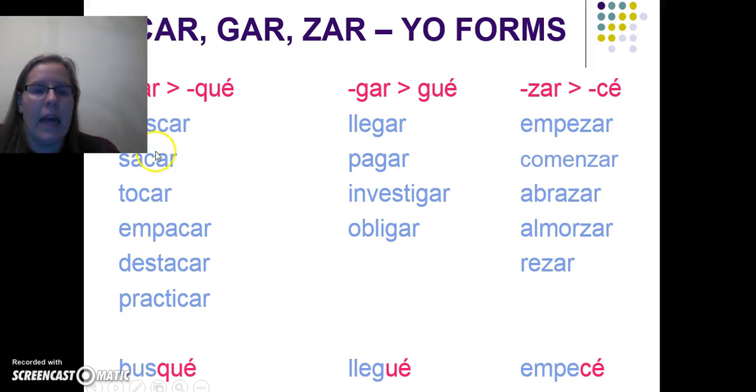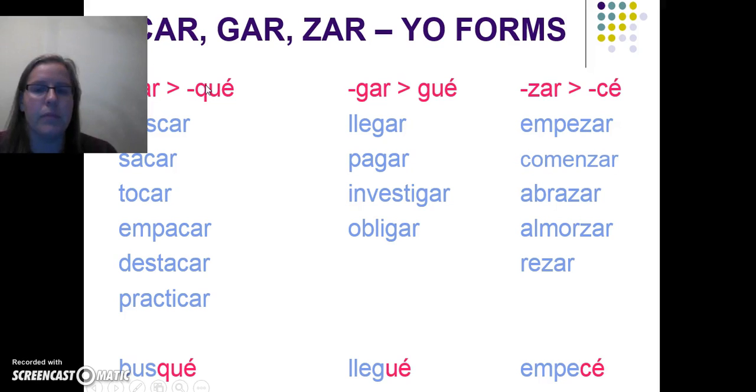So these are verbs that end in car, buscar, sacar, tocar, etc. In the yo form, it becomes busqué. This change only happens in the yo form, and again, it's because of a phonetic reason, because of the way it sounds. You don't need to worry about it. You just need to remember it, okay? So this would be busqué, saqué, toqué, all with this spelling, Q-U-E with a tilde, okay?